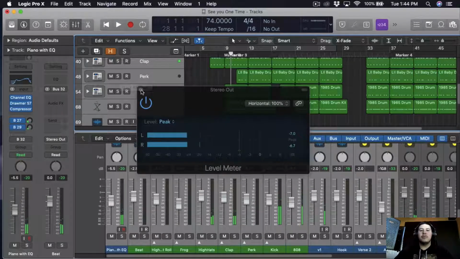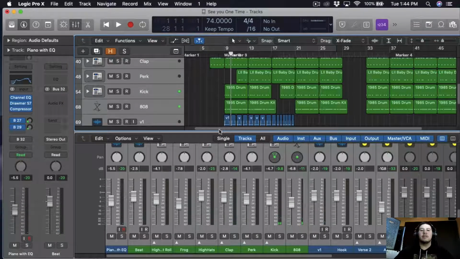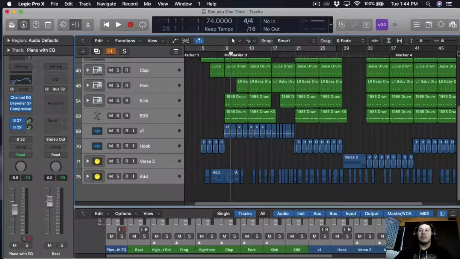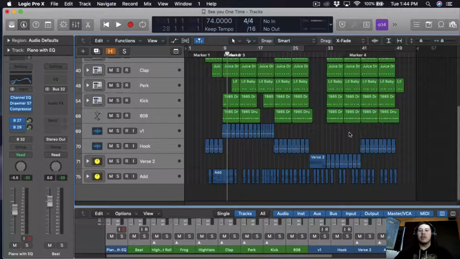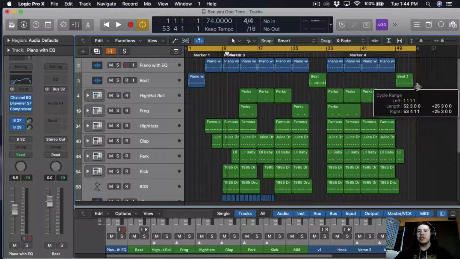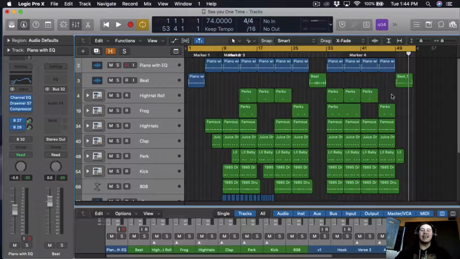That's good there. I mean, we're hitting a little bit less than -6, but that's all right. I don't mind it. We're gonna push it up when we master the song, and plus it gives us some extra headroom. So now that we know that, I'm gonna make sure we highlight everything to here. Make sure you let the song die down, probably add a second or two, so that way it transitions to the next song pretty smoothly. So now we have that.